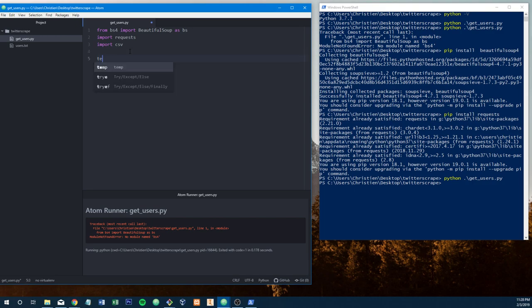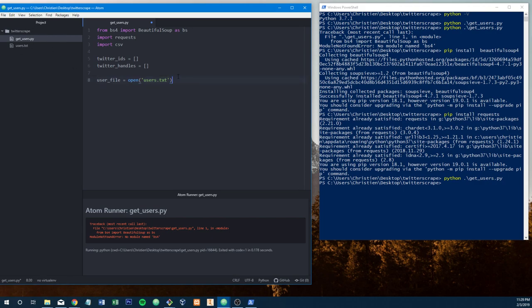So first thing we're going to do is read in all these Twitter IDs. So we're going to do twitter_ids, and this is just going to be an empty list, is what you would call it in Python. And then we're going to have twitter_handles, and this is going to be an empty list for now too. But what we've got to do now is user_file is going to be equal to open, and we're going to do users.txt. I can just say users.txt because users is in the same directory as our Python script.